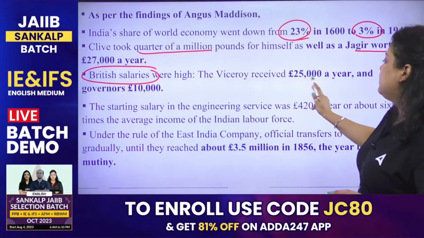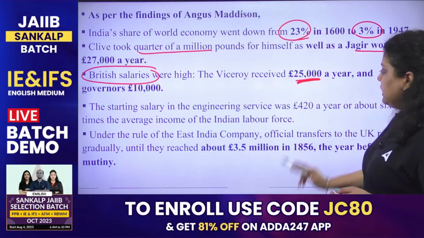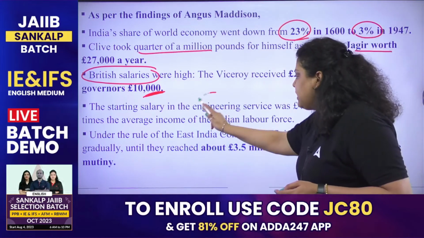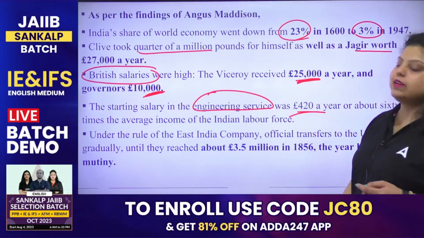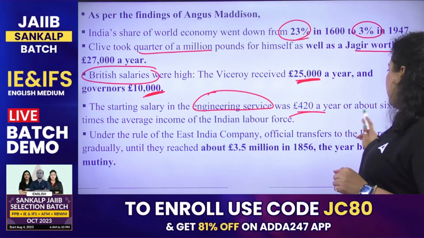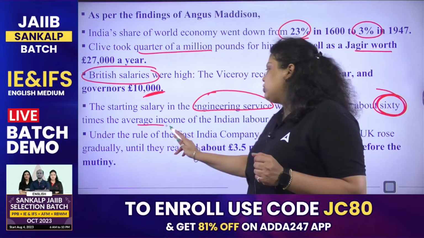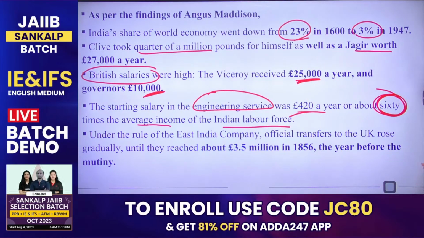The Viceroy received £25,000 a year and the governor used to receive £10,000 a year. Now the starting salary of engineering services was £420 a year. That is about 60 times the average income of the Indian labor force. Now you can see how big the difference is. What Indian labor was getting in comparison, they used to take 60 times more money for the engineering services. And this is how they took the money from our country.